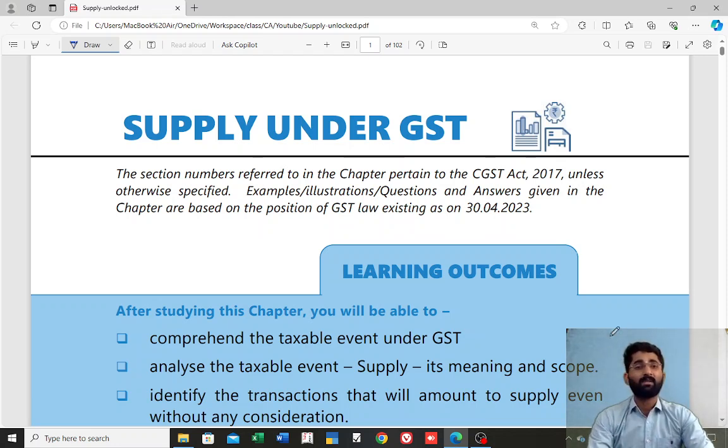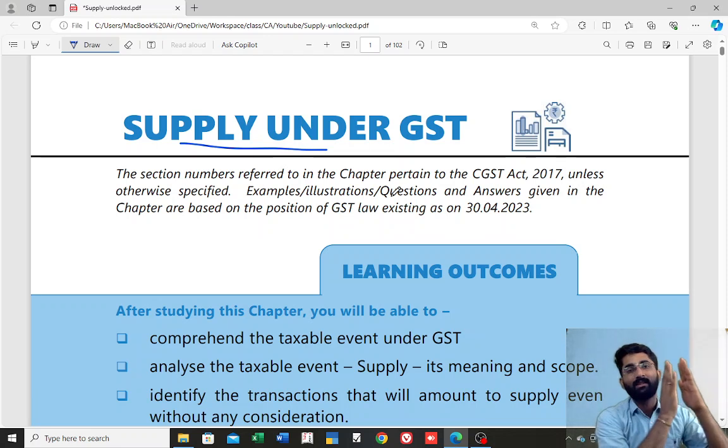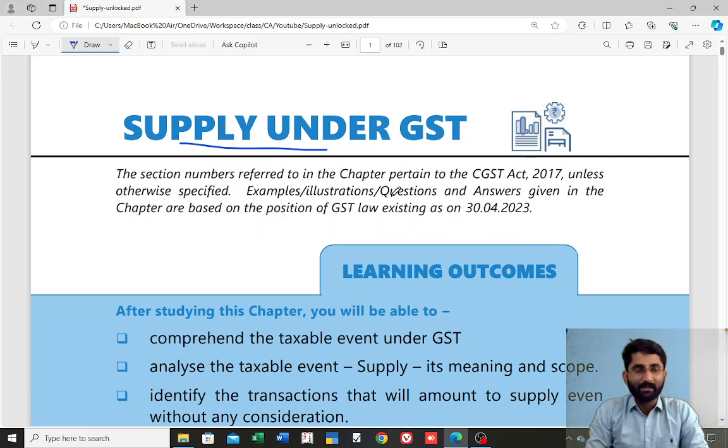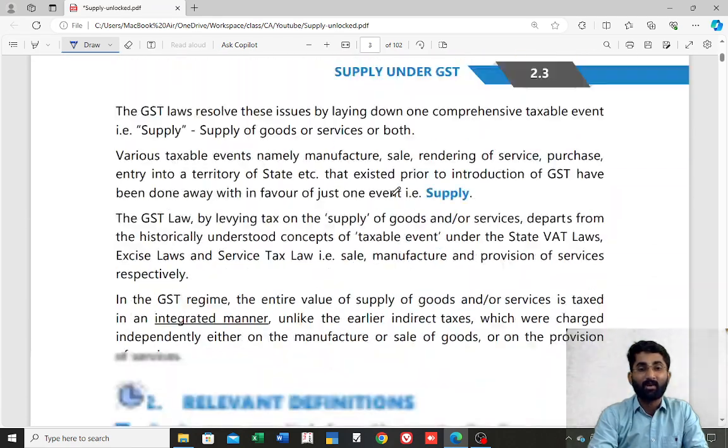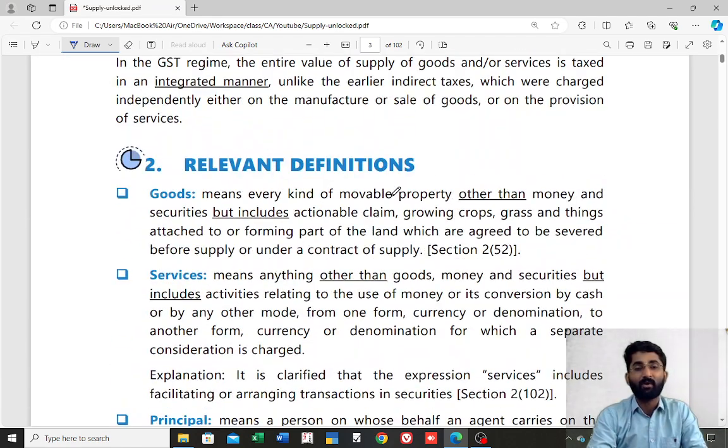Starting with the first chapter, which is supply. You remember that in the supply chapter we started with the goods, the definition of goods, section number 2, subsection 52. Section 2, subsection 52 says that anything which is movable from one place to another place but excludes money and securities, but includes what? The included things are actionable claims, growing crops, grass and things attached to the land forming part of the land which are agreed to be severed before the supply or under a contract of supply.